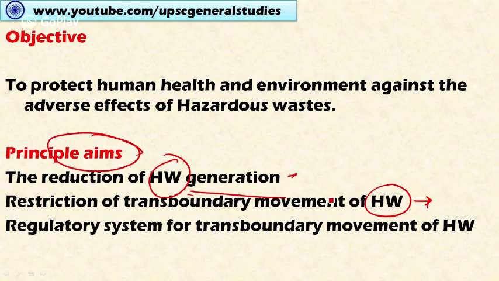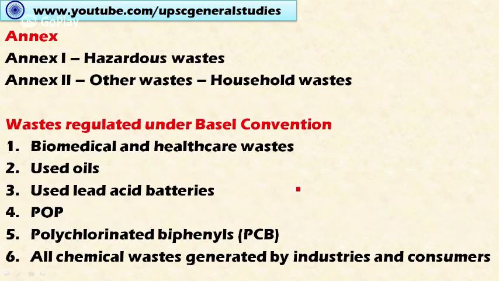And if at all there is a need to transport hazardous waste from one country to another, then that process will be regulated through a proper regulatory system for transboundary movement of hazardous waste under this convention. So these three are the principal aims: reduction of hazardous waste, restriction of the movement of this waste, and regulation of the movement of this waste from one country to another. Under the convention, there are various annexes. Under these annexes, they list various hazardous wastes, and accordingly they are regulated during their interstate transportation.